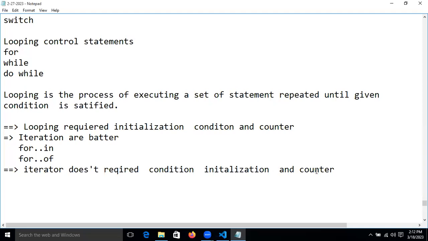Now, initialization and counter will not be there whenever we are working with a simple iterator in TypeScript. Let's understand this syntax-wise. Let's take the for condition. In the for condition, what is there? Condition, and the counter we need, right? Counter we need.